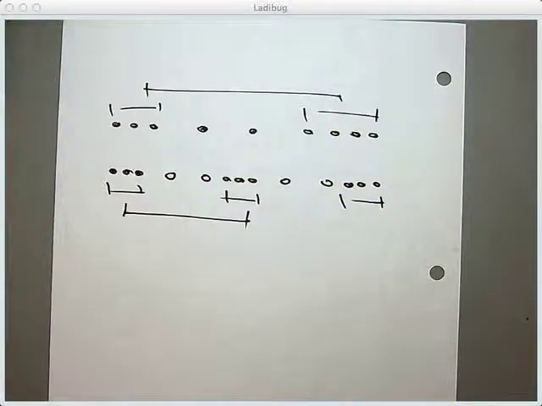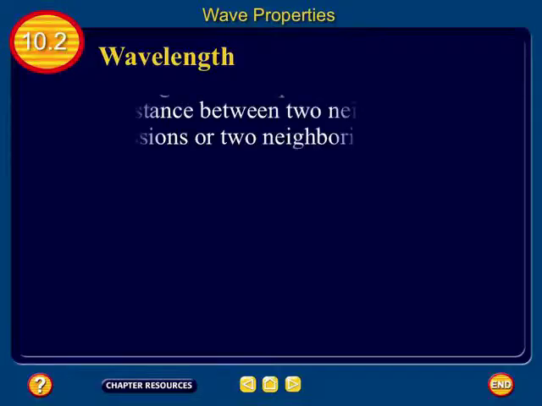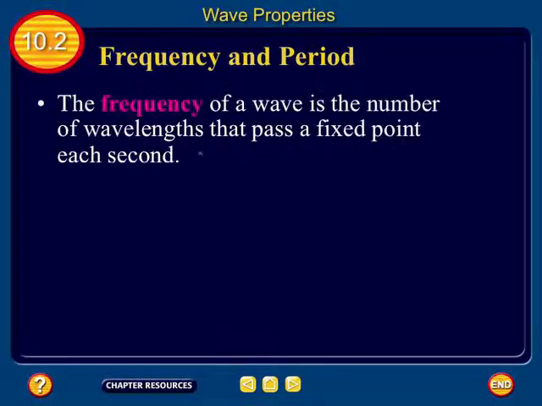Okay, the next aspect of the wave we're going to talk about is called the frequency. The frequency is going to tell you how often the waves come. Frequency is not the same as time.